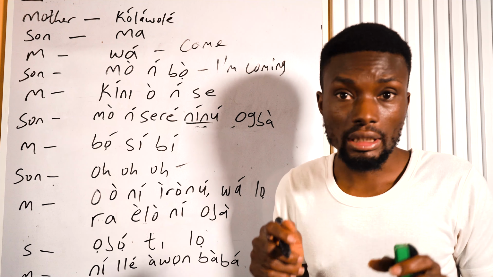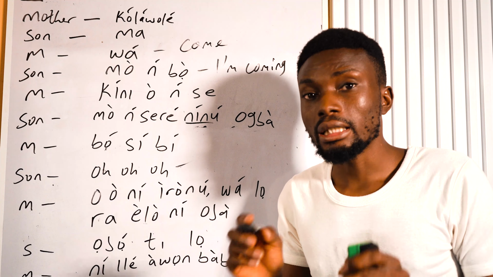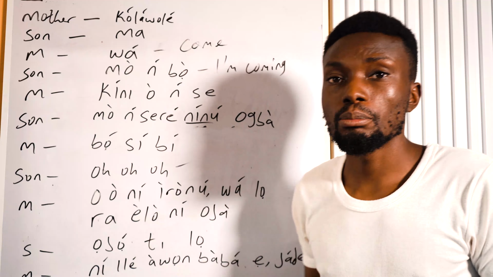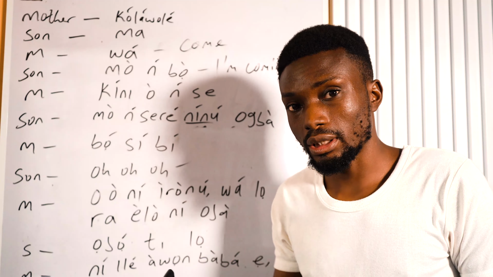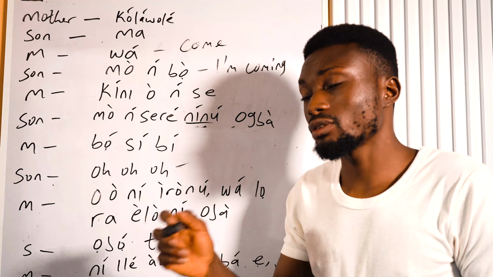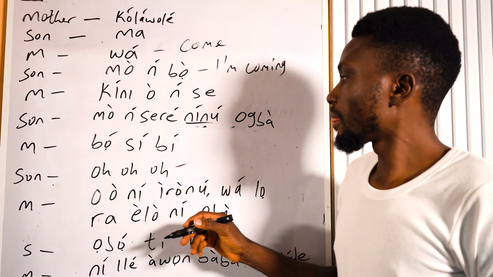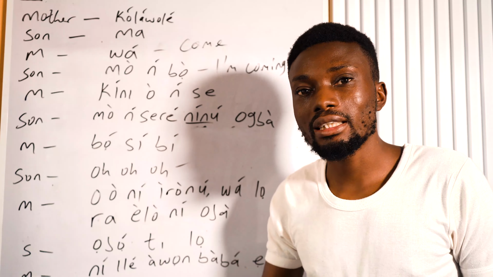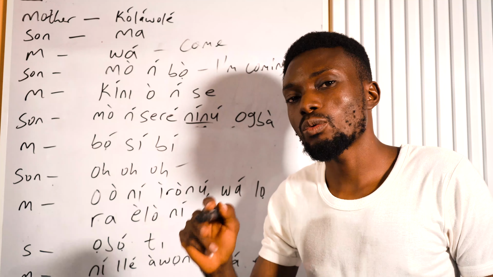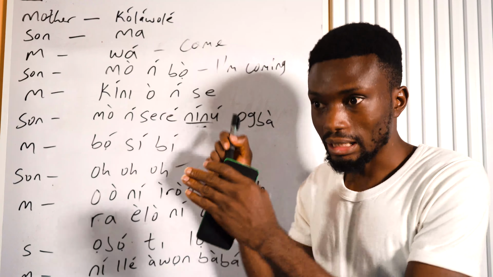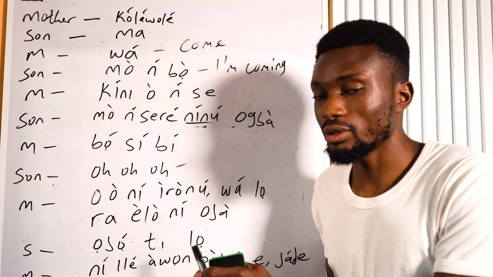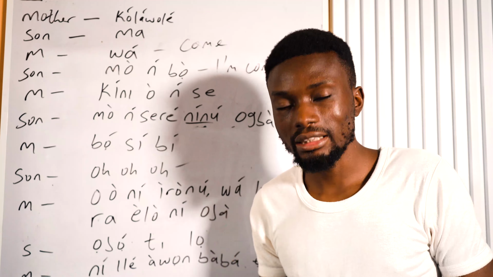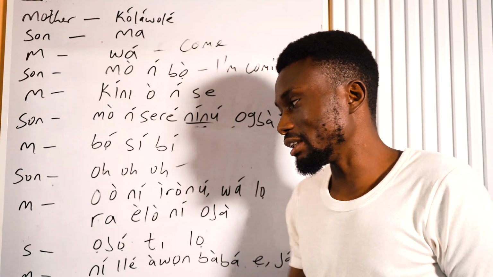Níbo ni ọmọ ti ń ṣeré? Or níbo ni Kọ́láwọlé ti ń ṣeré? So that is question number 1. Question number 2: kí ni Kọ́láwọlé ò ní? There's something in this statement that Kọ́láwọlé doesn't have. Kí ni Kọ́láwọlé ò ní?